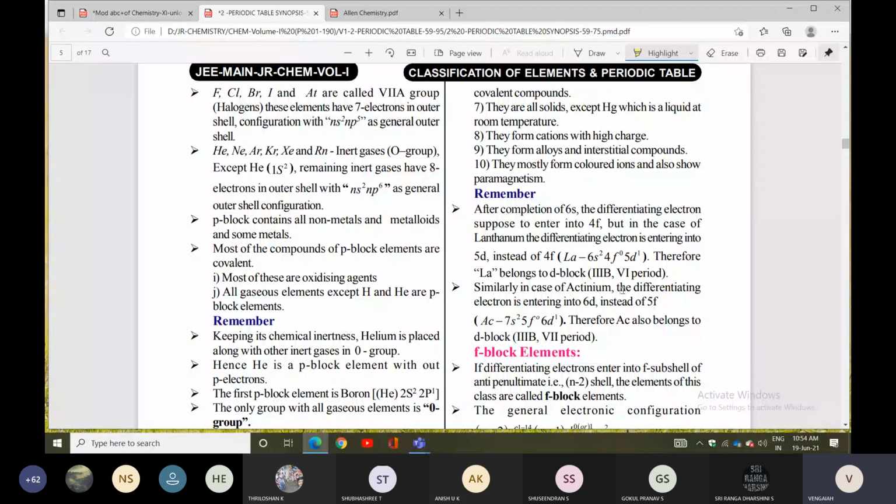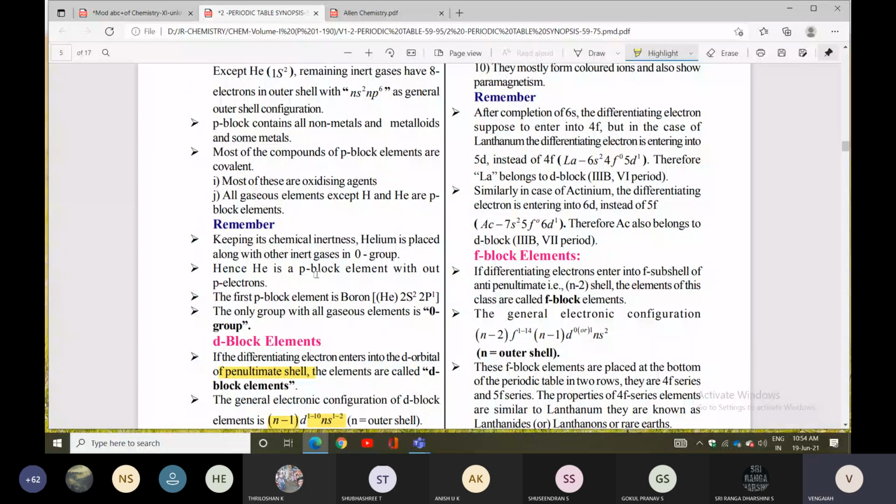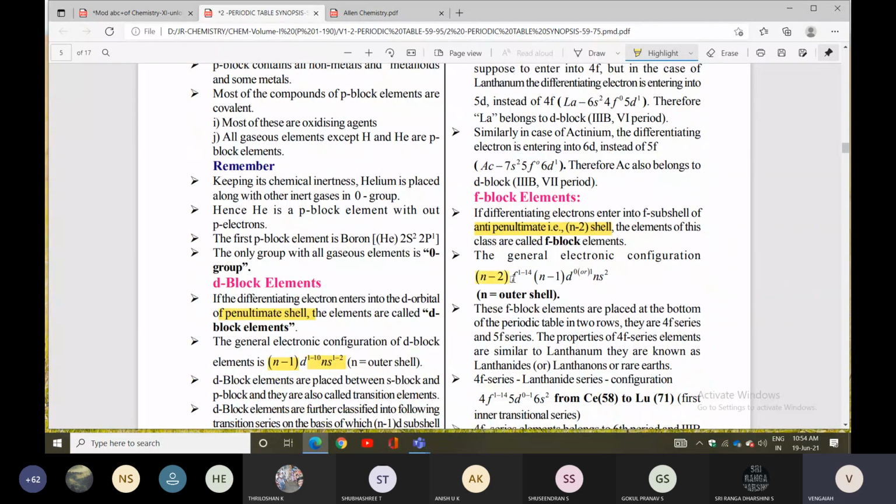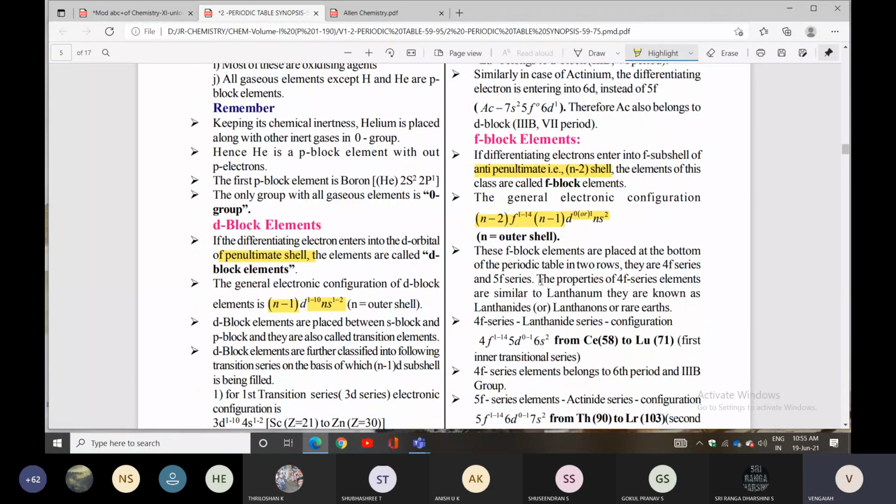Next one is f block elements. The differentiating electron enters the f subshell of the antepenultimate shell, that is the (n-2) subshell. The elements of this class are called f block elements. The general electron configuration is (n-2)f1 to 14 (n-1)d0 or 1 ns2, where n is the outermost shell.